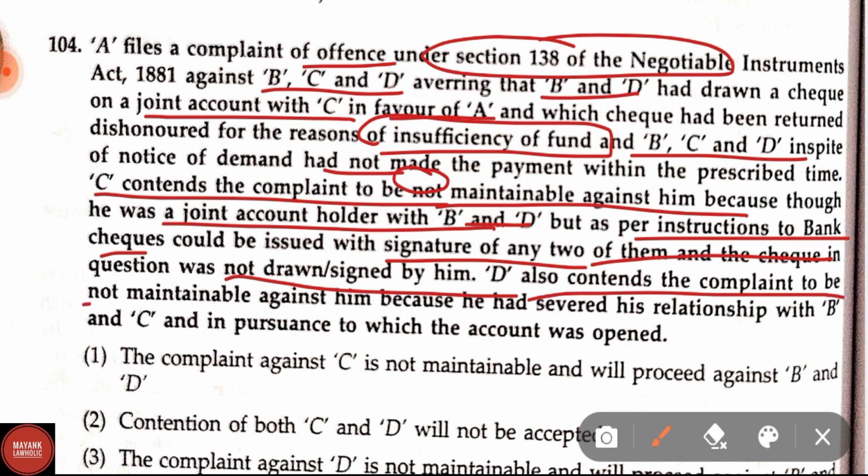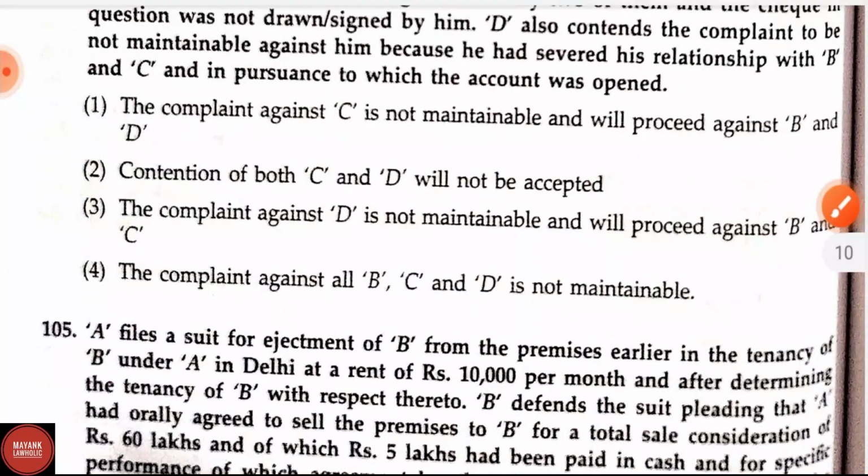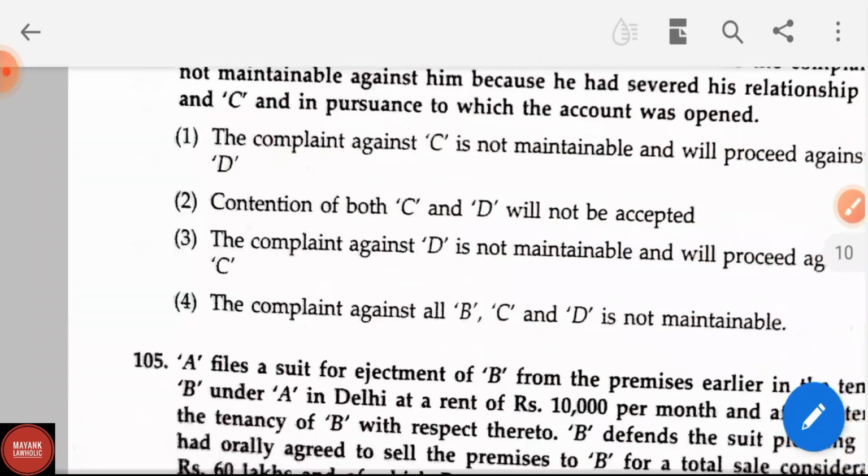D also contends the complaint to be not maintainable against him because he had severed his relationship with B and C, in pursuance to which the account was opened. Options are: the complaint against C is not maintainable and will proceed